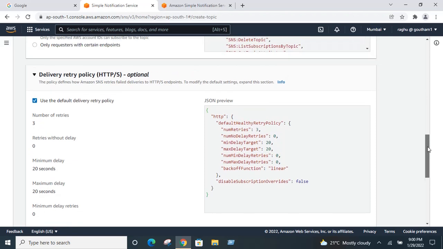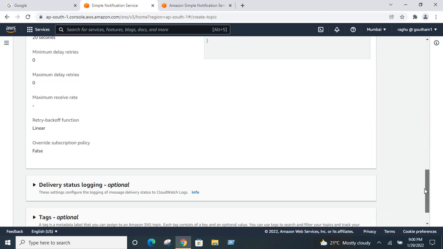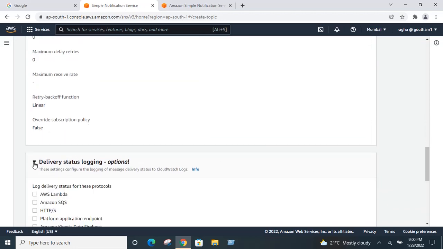Okay, so that is nothing but the delivery retry policy, HTTPS optional. This policy defines how Amazon SNS retries failed delivery to HTTPS endpoints. Okay, so this is the delivery retry policy, that is optional. And next we have delivery status logging.